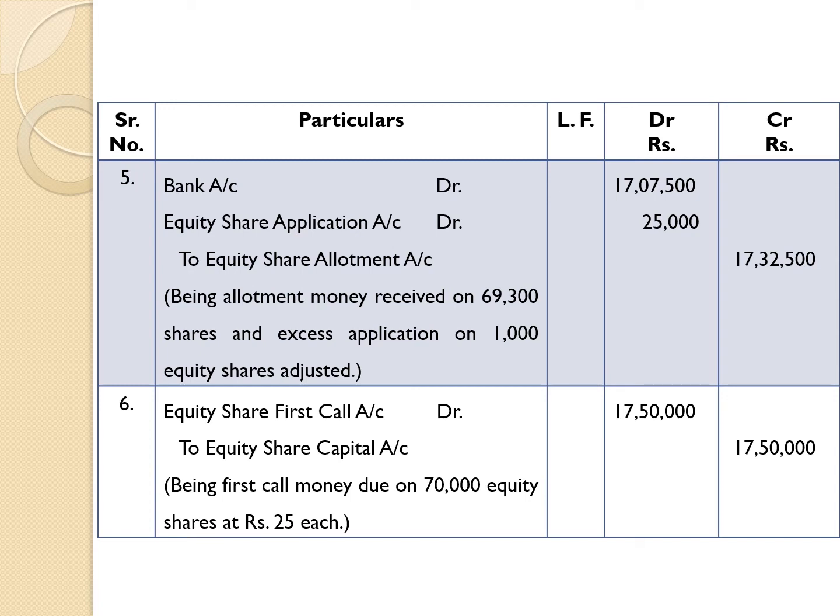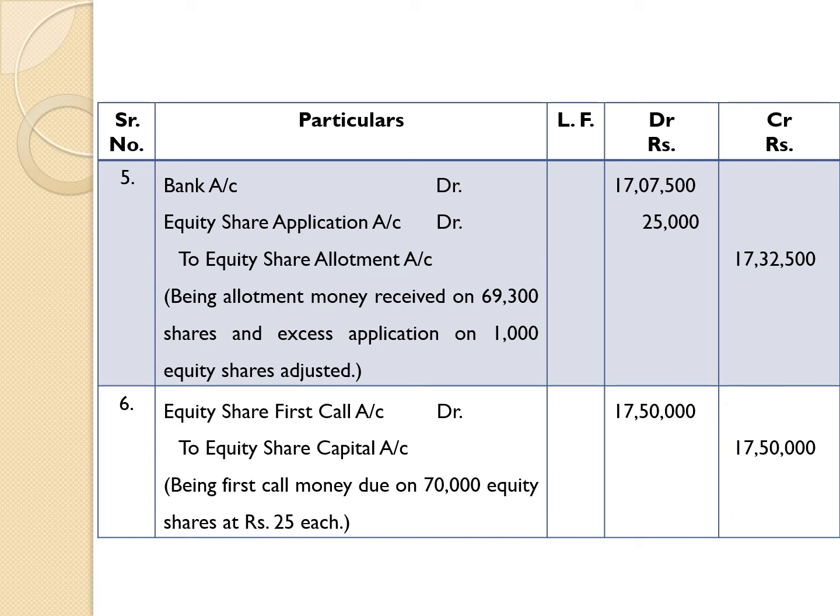So that is mentioned in our narration, and excess application on 1000 equity shares adjusted. Here we have adjusted excess application money towards the allotment account on 1000 equity shares at rupees 25 each. That excess application money is recorded as debit to equity share application by rupees 25,000.